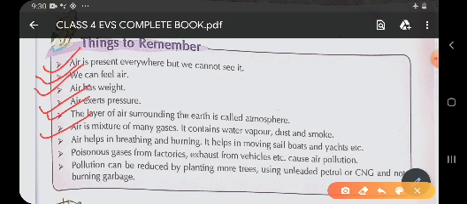Now air also helps in so many activities such as flying the kite, moving sailboat, sailing the yacht, and even rotating the windmill. Then it is much easier to drive a cycle when there is air. So children, many activities which we do are done only with the help of air. Now next one is, children,